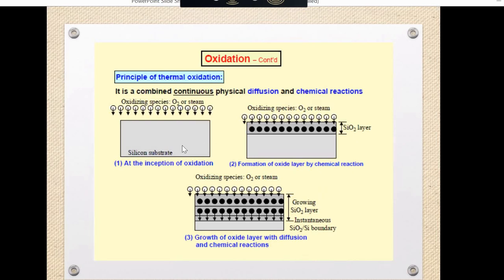So first, this is a silicon substrate, where this is an electric resistance heater. When O2 gas is blown through that furnace, what happens is it will drive to the silicon substrate surface in the first stage. This is the first phase, and in the second phase it forms a SiO2 layer. And then what happens in the third stage?